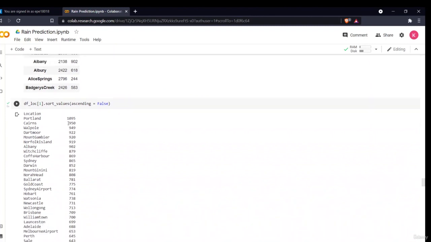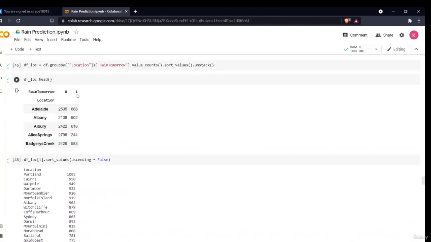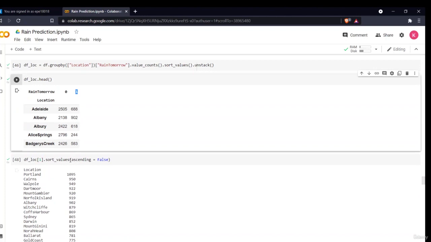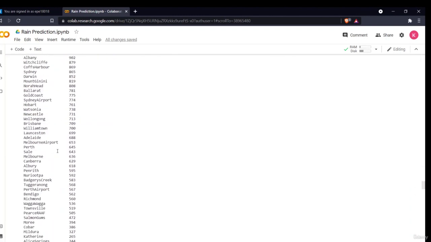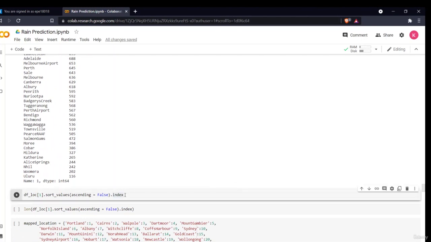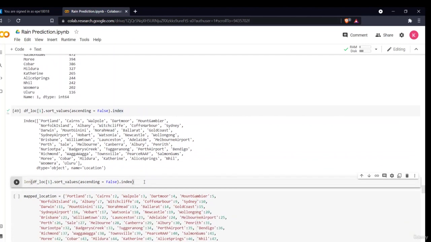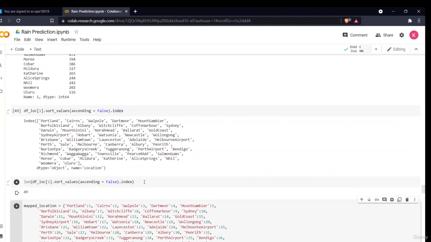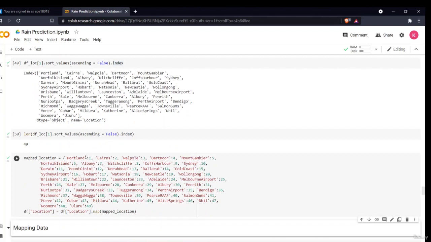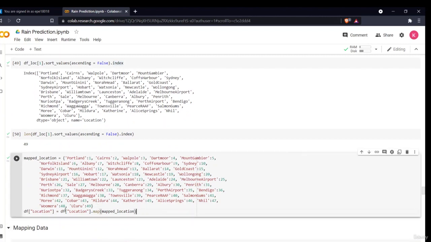First is Portland, which has the highest number of rain tomorrow true values. I have given it the index 1, which is this part. It means give me all those values in descending order which have the true value in my rain tomorrow. Then I'll get the index of all of these in that order, with ascending equal to false, and copy it in that position. There are a total of 49 locations, so I'll simply map them from 1 to 49. What I have done is map the location according to their weightage.